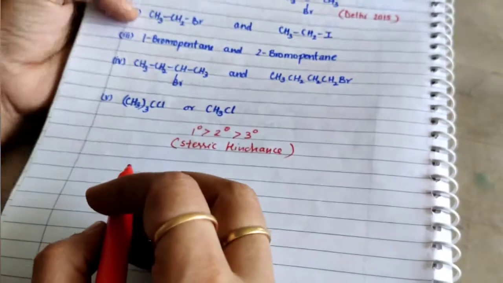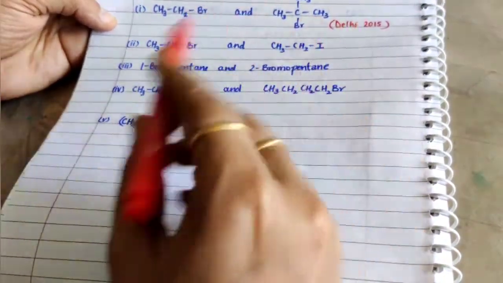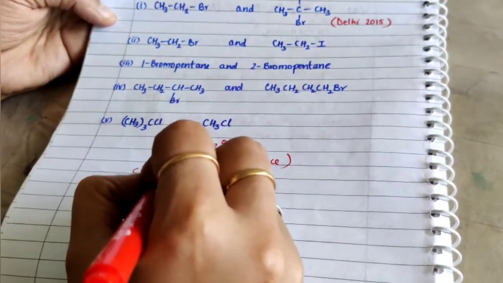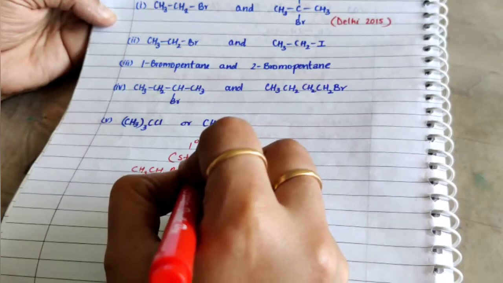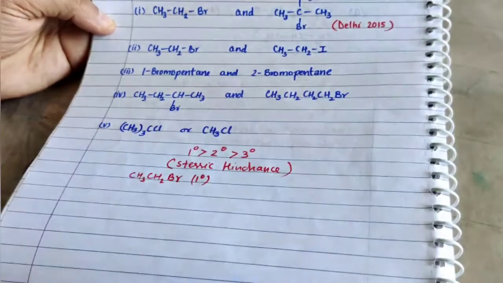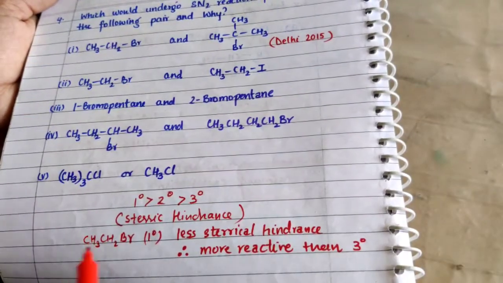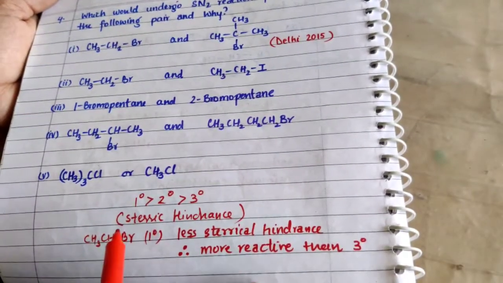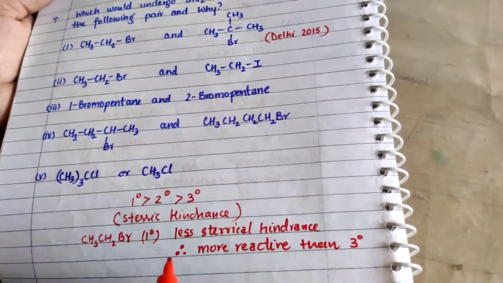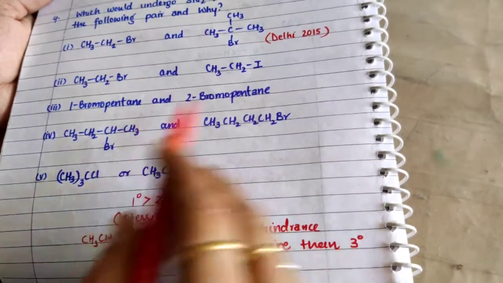So in the first part we can say, out of these two CH3CH2Br is more reactive. Why is it more reactive? Because it is primary, whereas the second one is tertiary. And in the reason we can write that primary haloalkanes have less steric hindrance, hence they are more reactive than the secondary or tertiary haloalkanes.